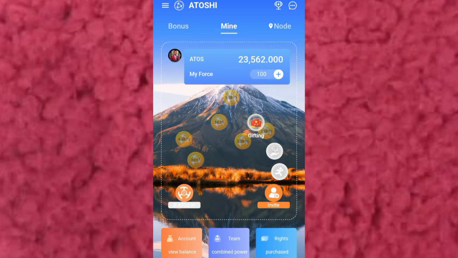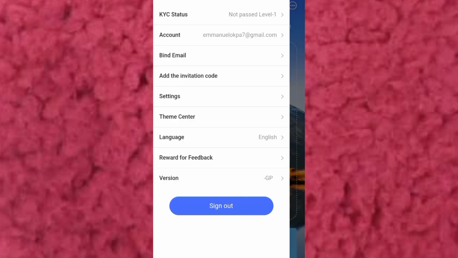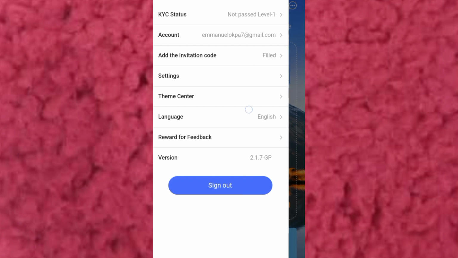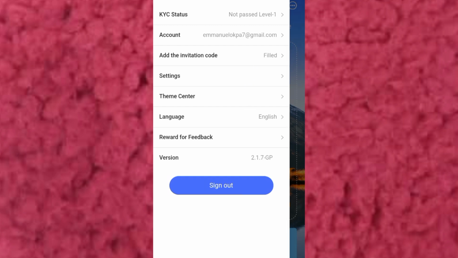Now the other ones, the yellow is not that bright because I've already attempted them. When it is bright, you will see that there's a one written on it. That means you can mine now. So I just clicked on the navigation button, to see other activities that are happening there.